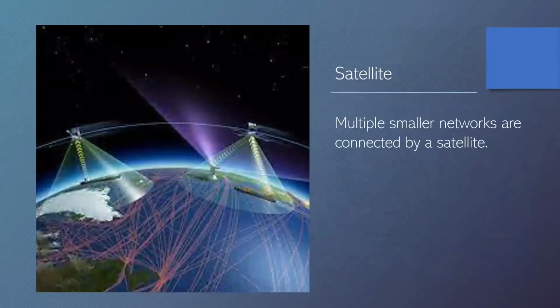And how are they connected together? By using satellites. So multiple smaller networks are connected by satellite. And when you're connected to the internet, you can share information, you can search, browse, or communicate with whoever, wherever you want. So we watch videos, we watch movies, we listen to music, right? Then we could send emails, we could call people, we could video conference with others in different parts of the world, right? So all these are done with the help of satellites. Now let's move on to the next topic.